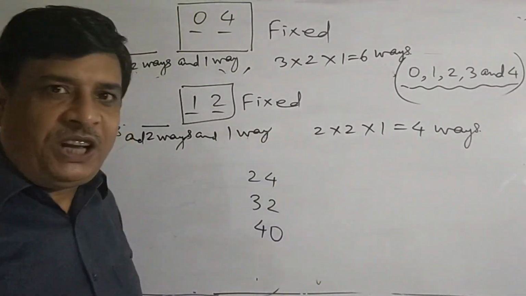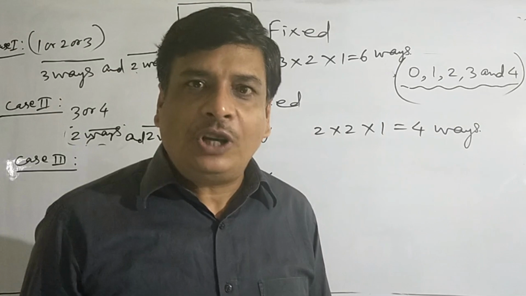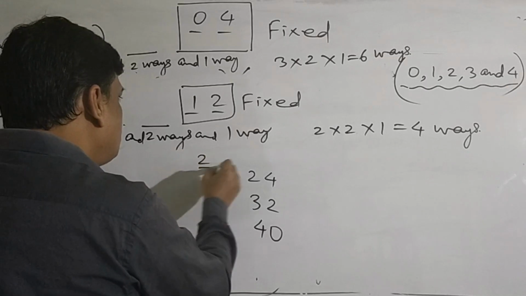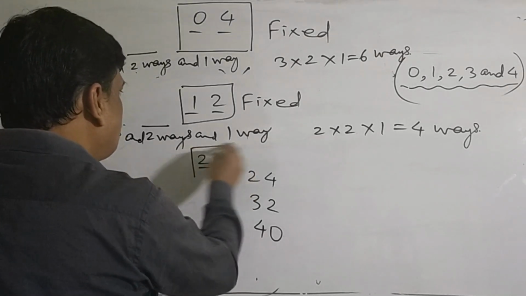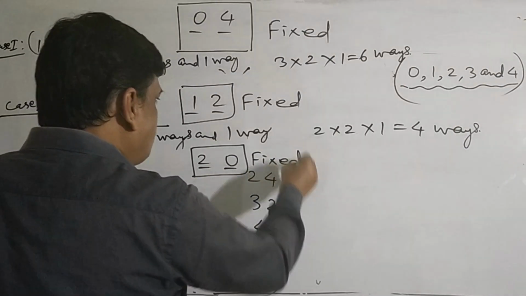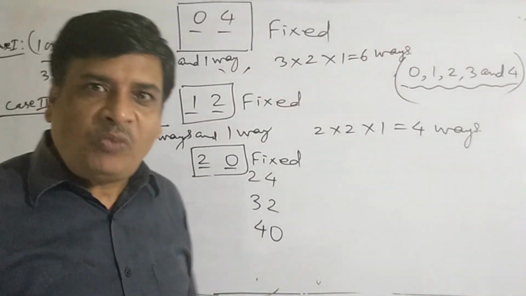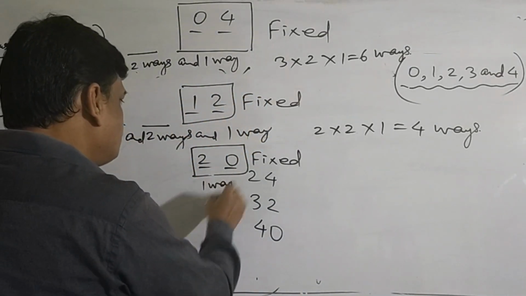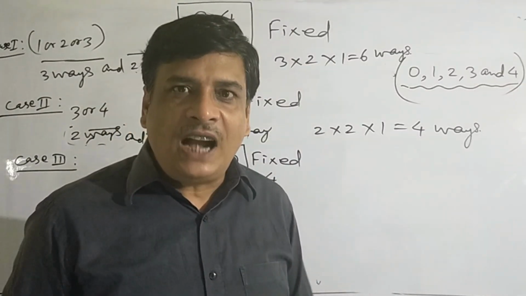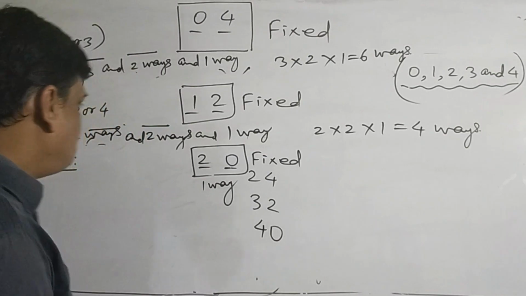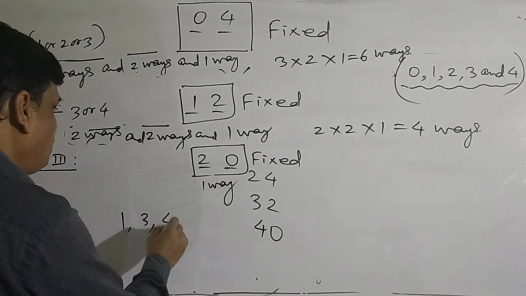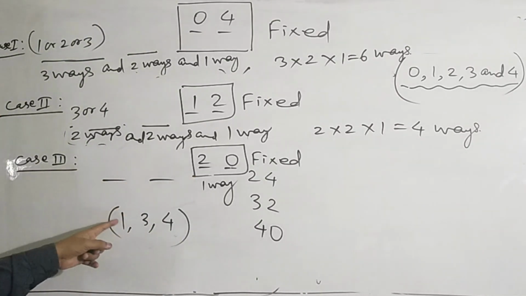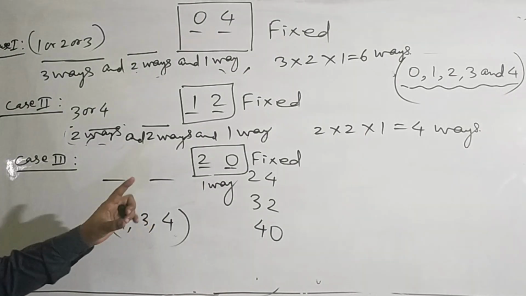If the last two places are filled up by the digit 2 and 0, even then the numbers will be divisible by 4. So fix this place. This is one way of forming the numbers divisible by 4. When 2 and 0 are used at the last two places, what are the remaining digits? The remaining digits are 1, 3, 4. The thousand place can be filled up by 1 or 3 or 4, by any one of them.